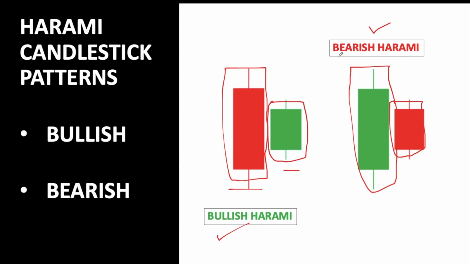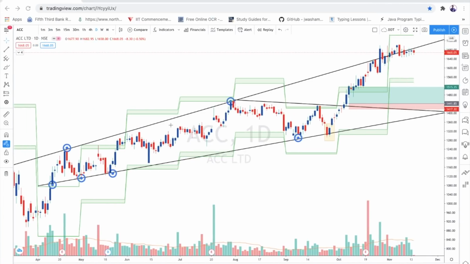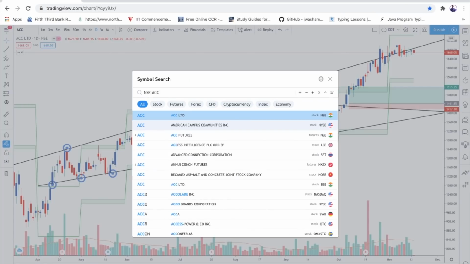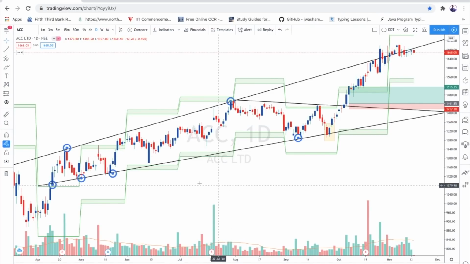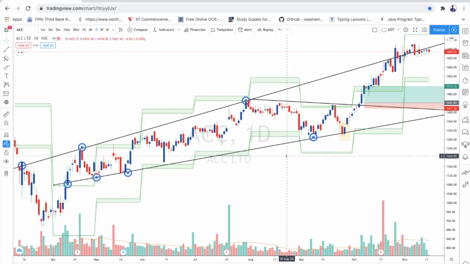So again, the same question: where are these valid? I think you got an idea where these candlestick patterns are valid, but we'll discuss these patterns on the chart. For bullish harami, we'll see ACC. In ACC, I already shared this chart in our first video, but we'll discuss it specifically for this pattern. So why is this pattern valid here?